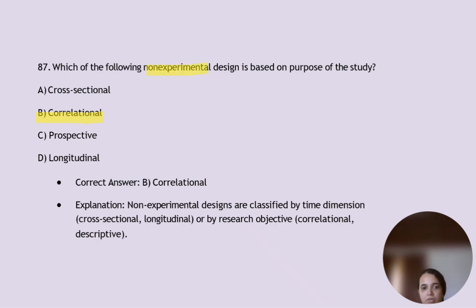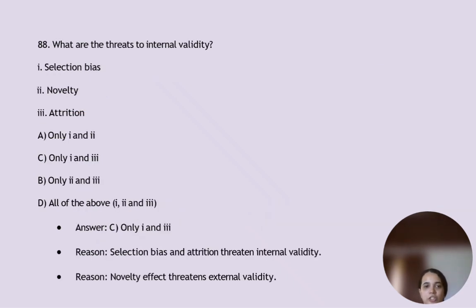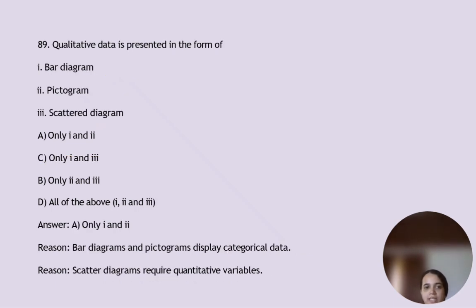What are the threats to internal validity? So option C, 1 and 3. Selection bias and attrition. So selection bias and attrition threaten internal validity, whereas novelty effect threatens external validity. Qualitative data is presented in the form of option A, which is 1 and 2. Bar diagram and pictodiagram, where bar diagrams and pictodiagrams display categorical data.